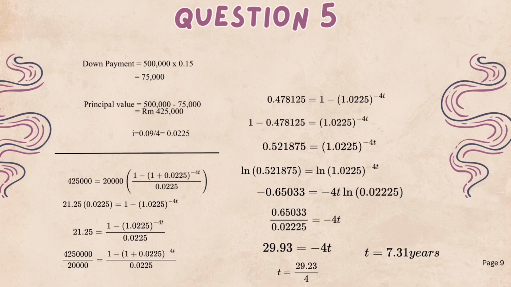Finally, t equal 29.23 divided by 4, and the time required to settle the loan is 7.31 years. So, the borrower needs approximately 7.31 years to finish paying the loan. That's all for me. Thank you.